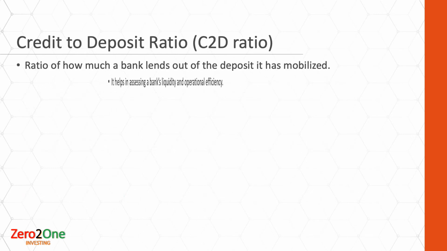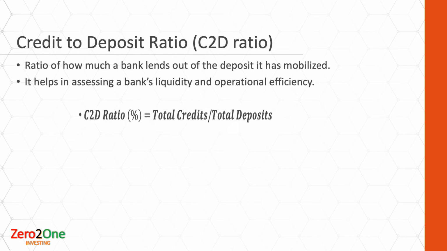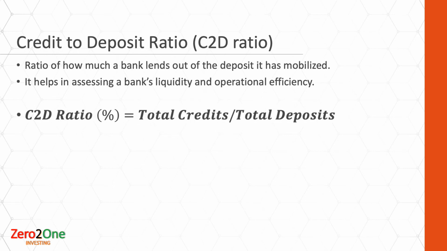As the name suggests, this ratio helps to indicate what percentage of the total deposits the bank is able to lend out to customers to earn interest on. This ratio is important in assessing a bank's liquidity and operational efficiency. If the ratio is too low, it means the bank may not be earning as much as it should be. And if the ratio is too high, it means that the bank might not have enough liquidity to cover any unforeseen fund requirements, which may affect the capital adequacy ratio, which we'll be discussing in the coming time.